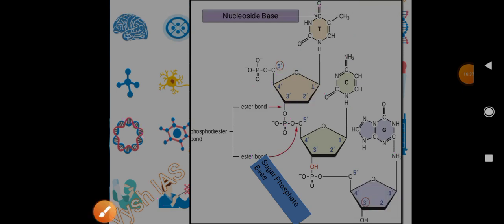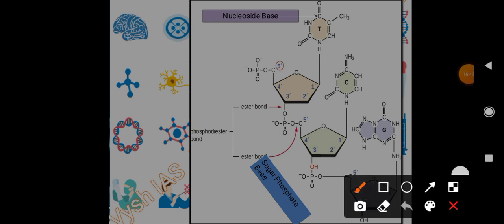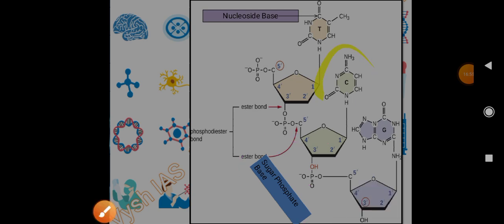But now we are seeing how they are connected to make a strand. These two sugars are connected here. This unit is called sugar phosphate base. Here we have sugar and then phosphate, and here we have our nitrogenous base. In continuation you will get the strand of DNA.